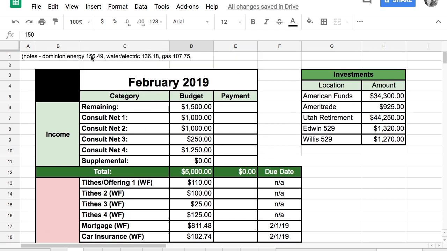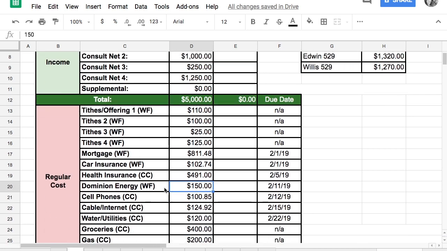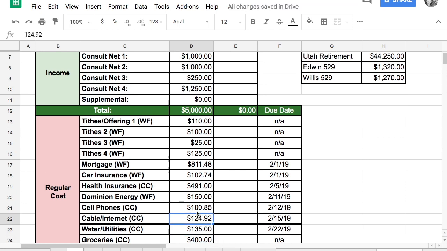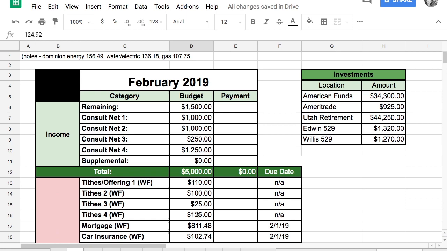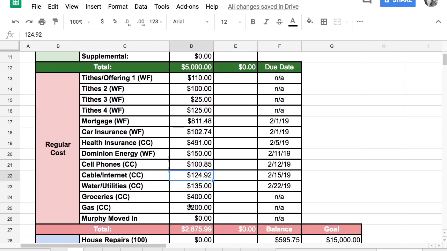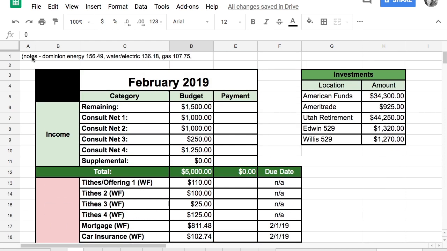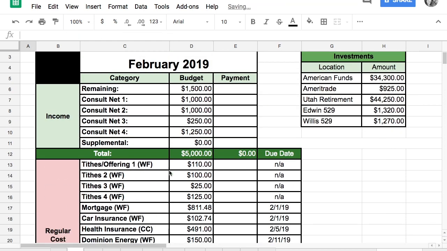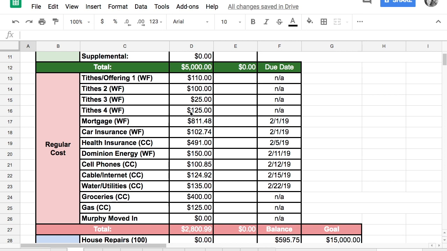Water and electric was $136.18. So let's go ahead and say $135 and maybe we will stay around that area. And gas was $107.75. I'm going to say $125 for gas is what we're going to be projecting for our regular costs. So go ahead and take those notes off of there at this point. Okay, just making sure everything looks okay.